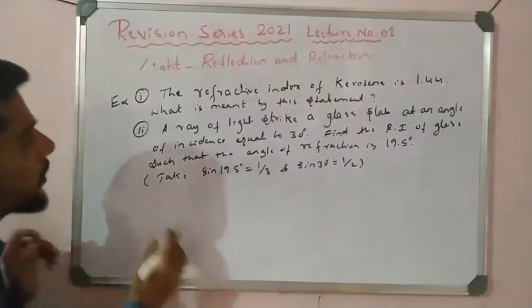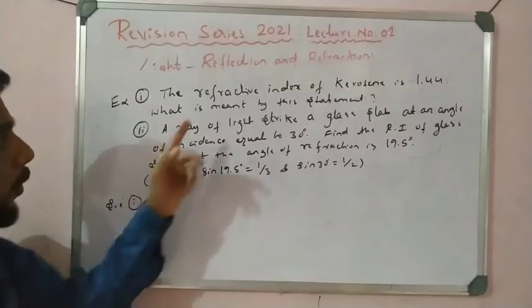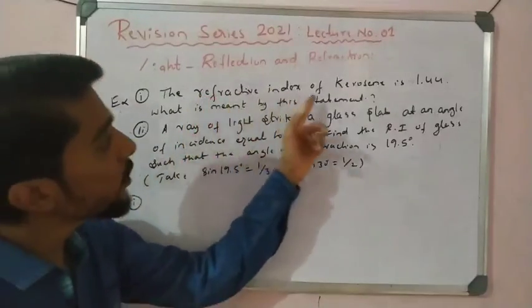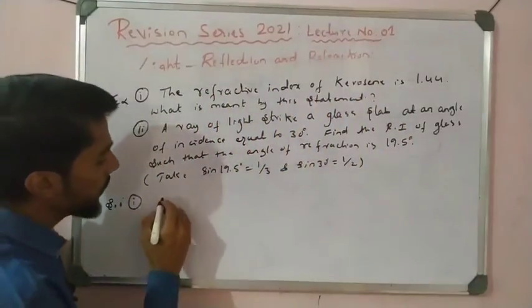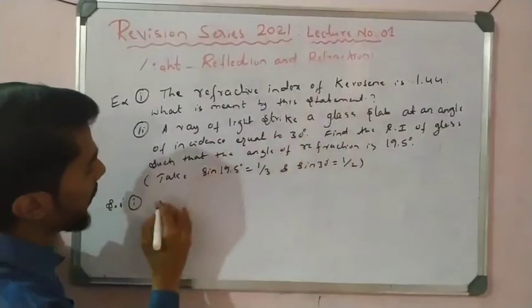Okay students, now let us see the solutions one by one. Question number 1. So what does it mean? The refractive index of kerosene is given. See here, this statement.